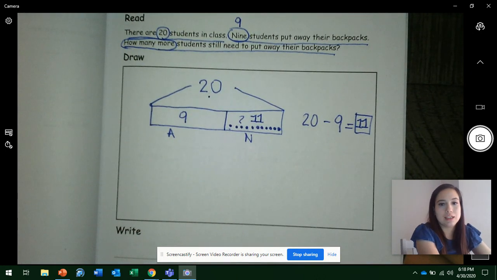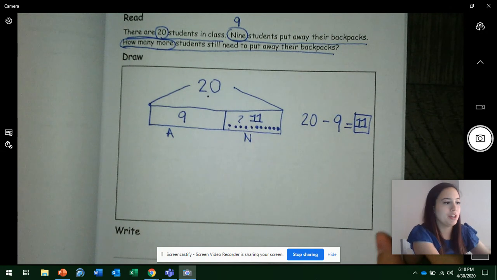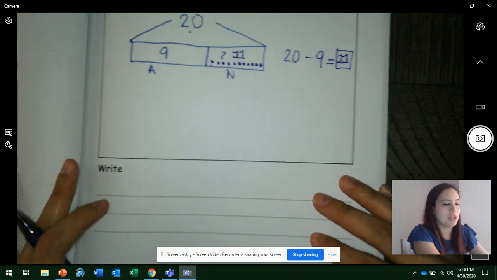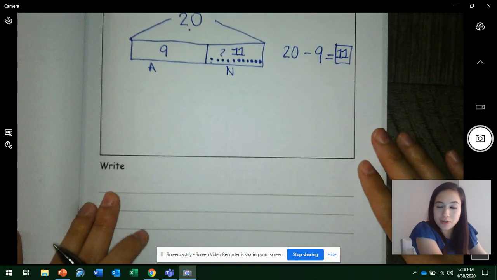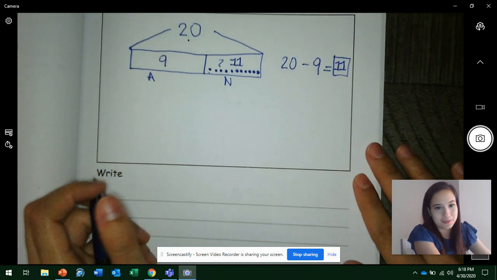So let's write, first say your statement out loud. Get ready. Very good. I'm sure they were all great ideas. So now we're going to write a statement. If you want to write yours, go ahead and write yours. Or if you want to write Ms. Gomez's, you go ahead and write mine. Right.